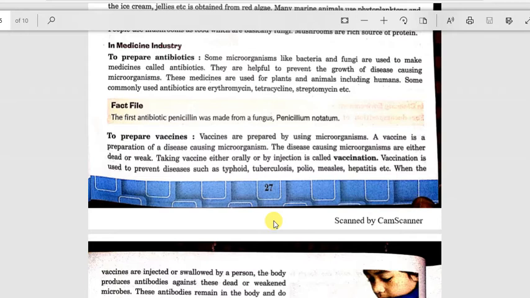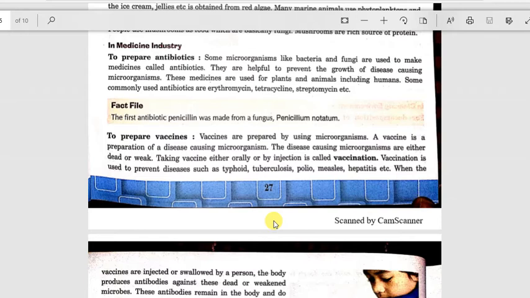Antibiotics are medicines. What is the work of antibiotics? The antibiotics work on bacteria. To make antibiotics, bacteria and fungi are used. Once an antibiotic is taken by humans or sprayed on plants, what will happen? These antibiotics break the biochemical pathway. That means it breaks the path for the bacteria, and the bacteria ultimately dies.